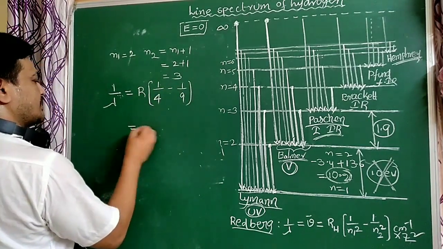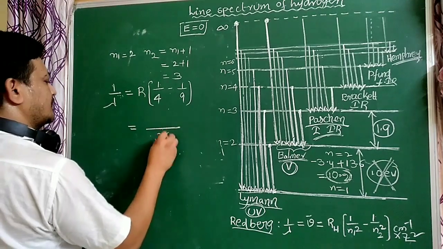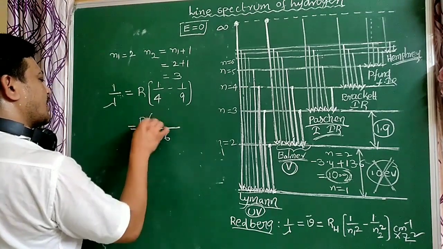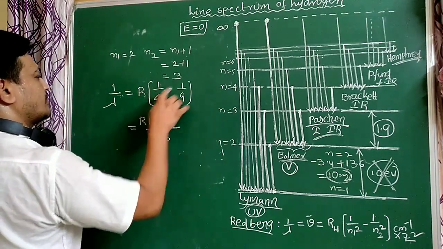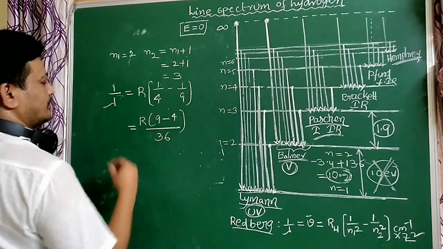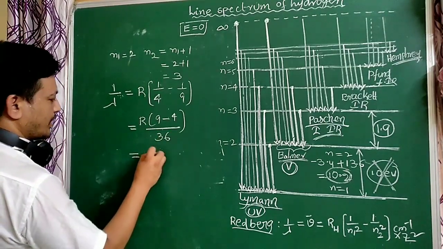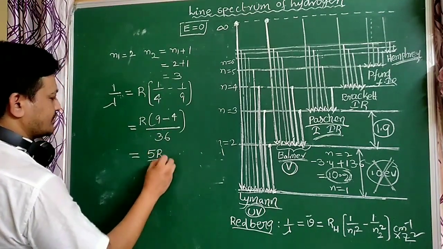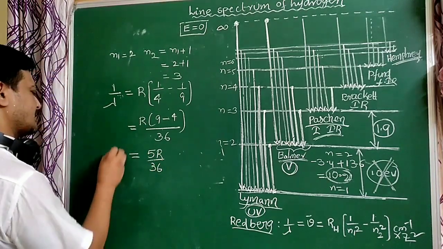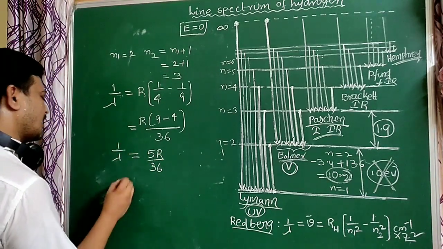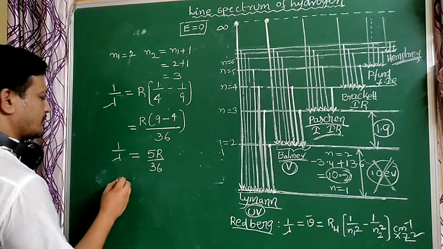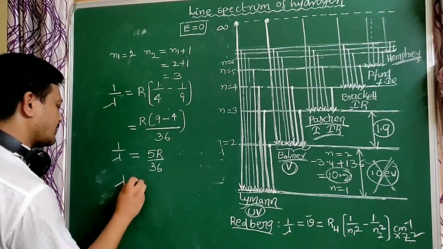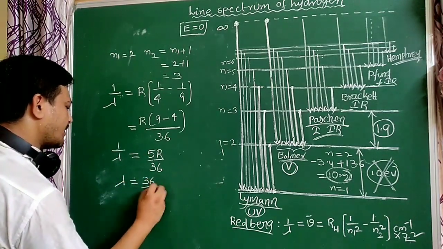Here LCM is 36. So R into 9 minus 4, that equal to 5R by 36. So 1 by lambda equal to 5R by 36. Lambda equal to 36 by 5R.